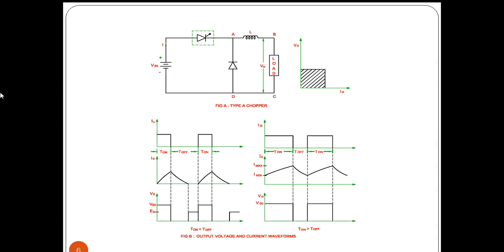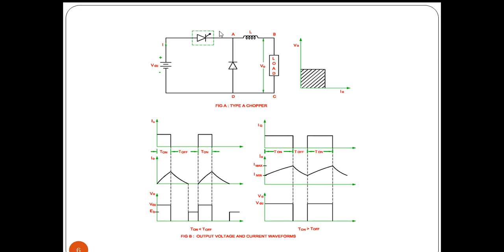When the current is flowing, the voltage is positive and the current is also positive. Across the load, the topmost terminal will be plus and the bottommost terminal will be minus. We are assuming voltage is positive.